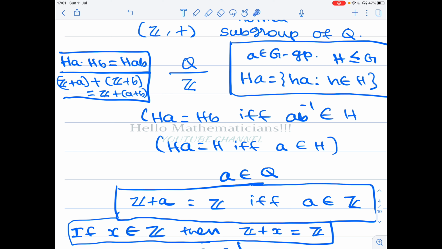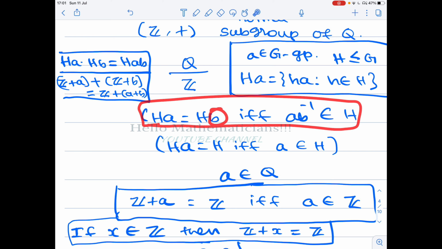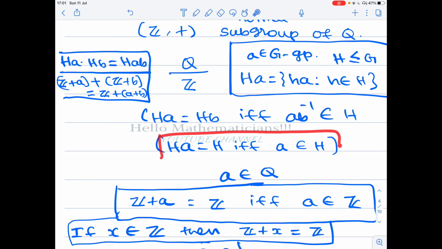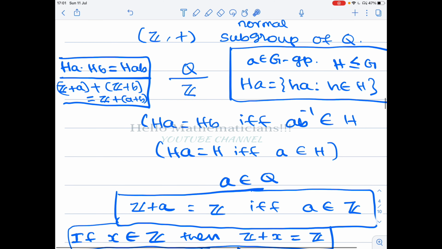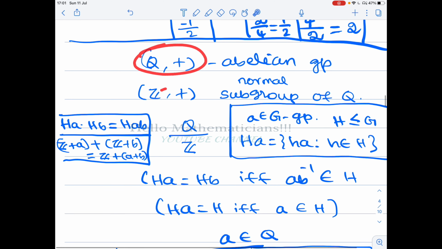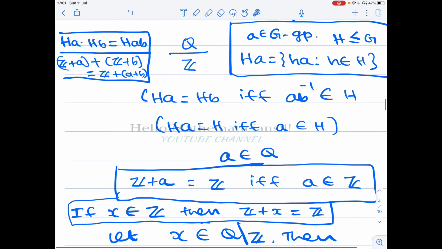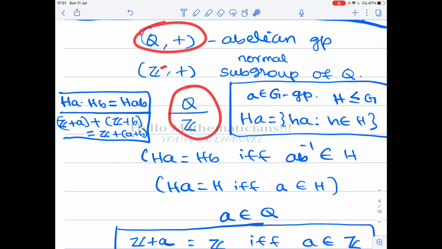You can check. Then, as a particular case of this result, you take B to be the identity element. Then you get HA equals H if and only if A belongs to H. So this result is going to be very important to understand the properties of this group Q mod Z. Now, the operation between h and A is the operation in the group G. HA means h star A. Now we are in the additive group. Q is an additive group, and what is the operation in the group Q mod Z?